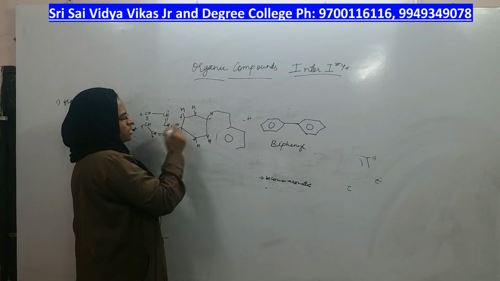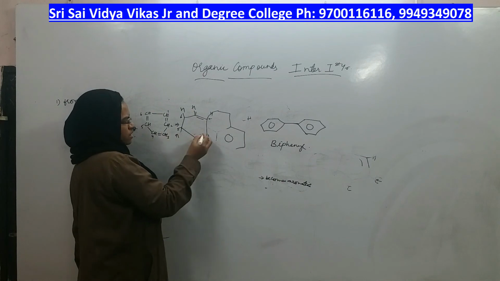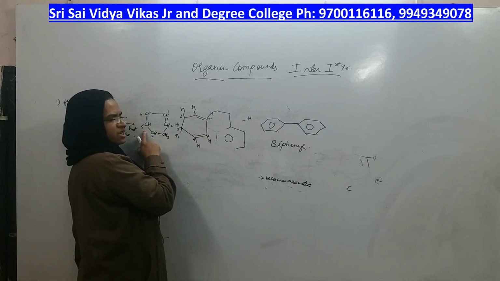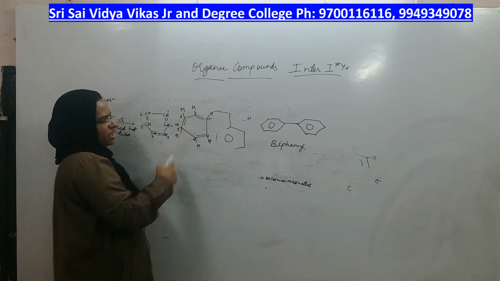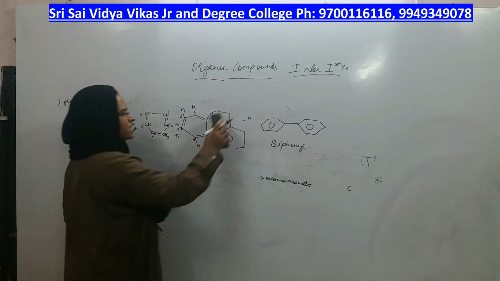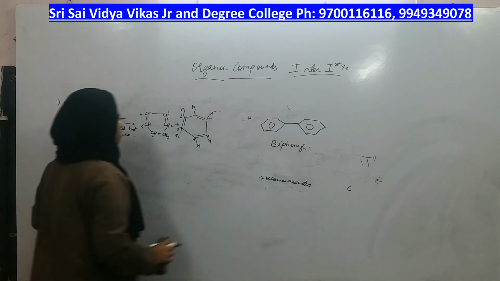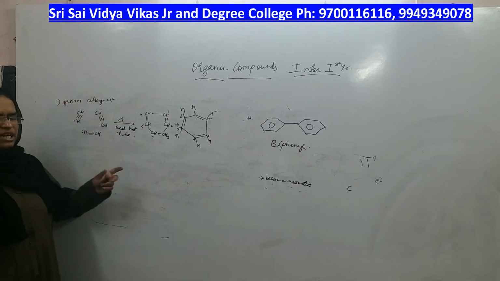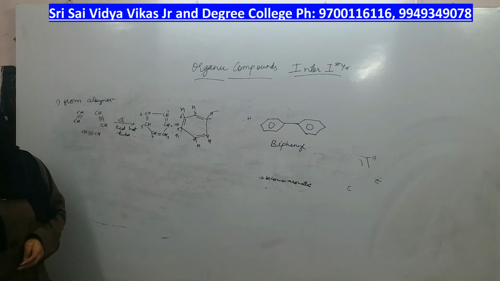Between 1 and 2 there is a double bond. Between 2 and 3, is there any double bond? No. And then again between 3 and 4 there is a double bond. Between 4 and 5 there is no double bond. Then again between 5 and 6 there is a double bond. Right? If you do cyclic polymerization of alkyne in the presence of a red hot tube, you will get the structure of benzene. That is one preparation of benzene.